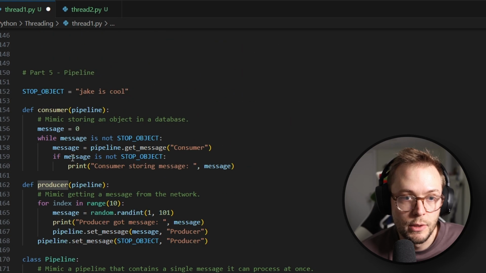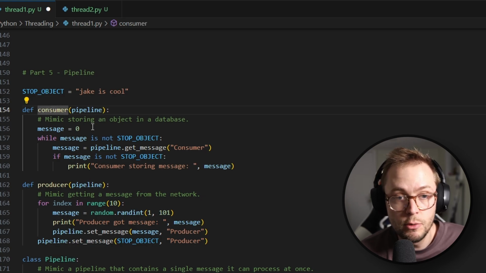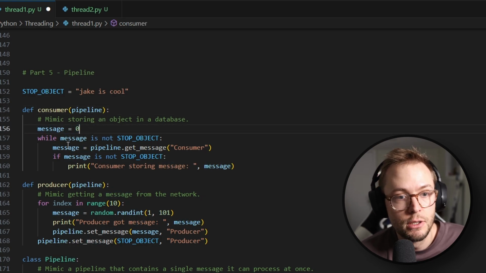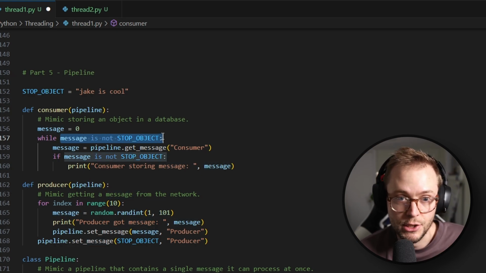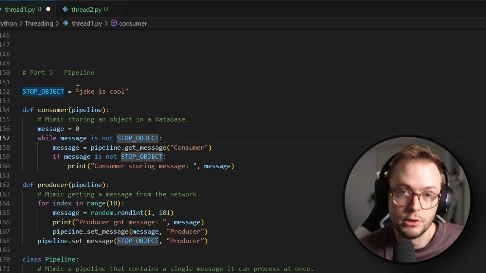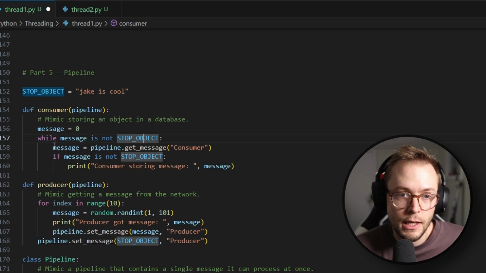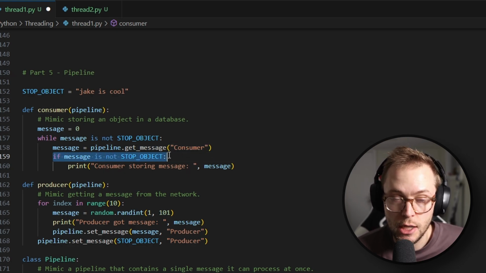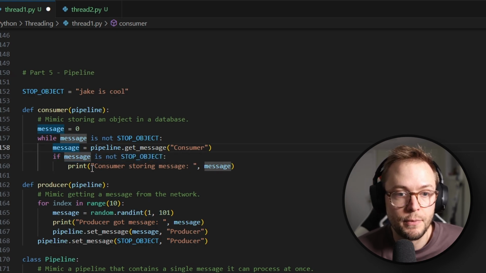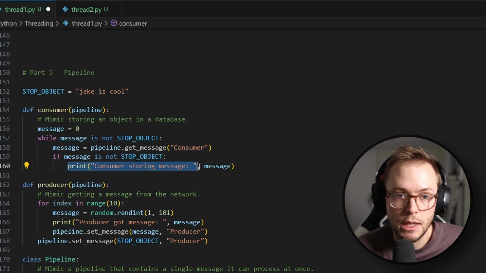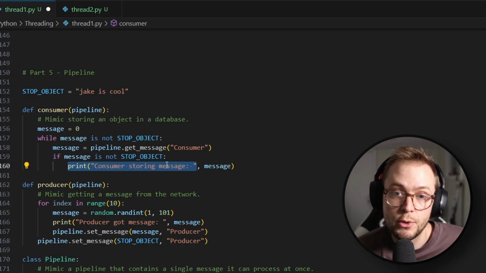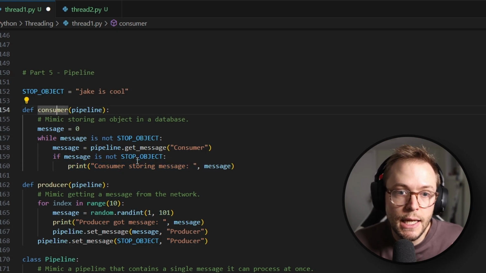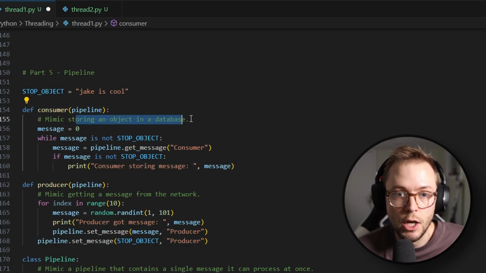When we call the consumer, it is going to set a message, and then when the message is not the stop object, which is Jake is cool, then we are going to try using the pipeline that is referenced to get the message for the consumer. And then if the message is not the stop object, then we will print that the consumer is storing the message. So think of this as storing an object in a database.